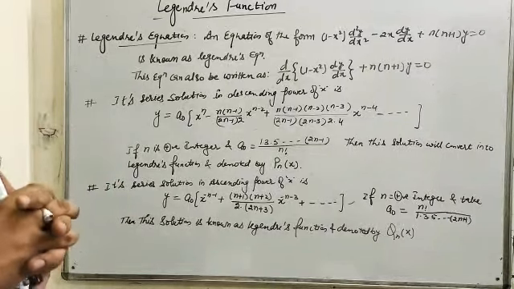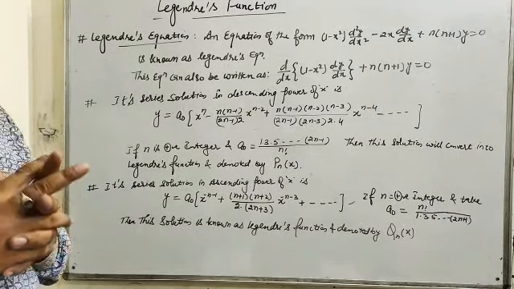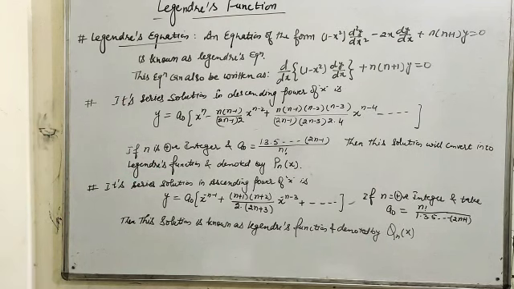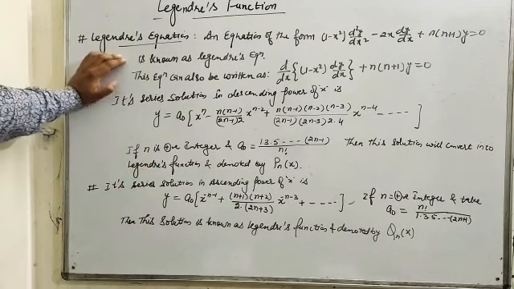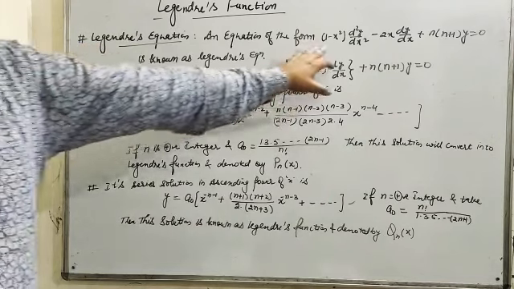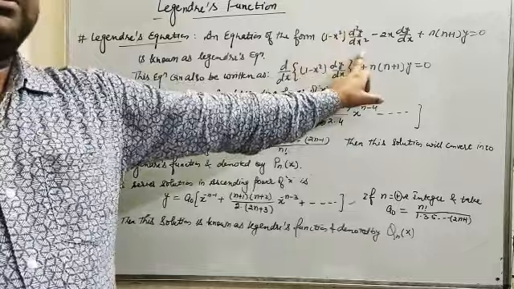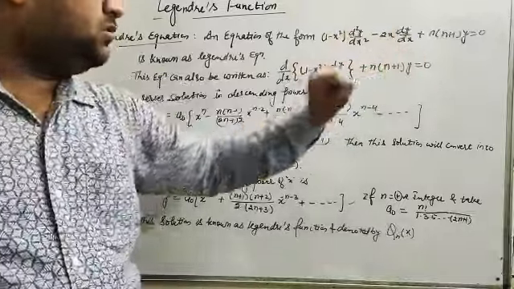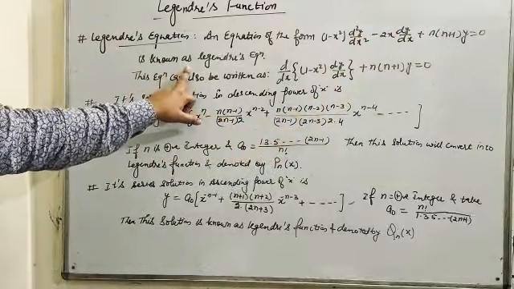Hello friends, this is a lecture on Legendre's function. What is Legendre function, and how can we find it? For this we have to understand what is Legendre's equation. An equation of the form (1 minus x squared) d²y/dx² minus 2x dy/dx plus n(n+1)y equals 0 is known as Legendre's equation.